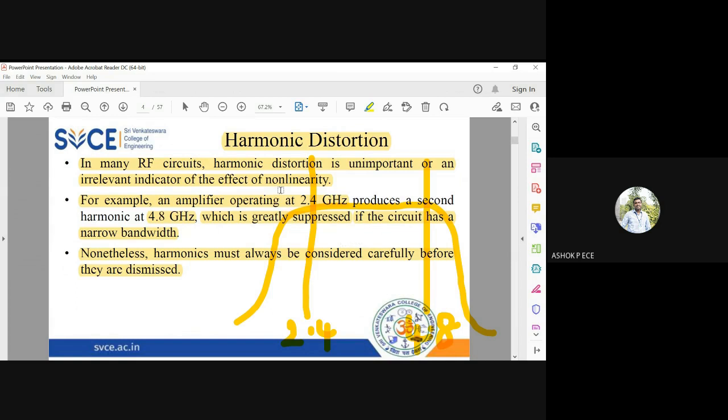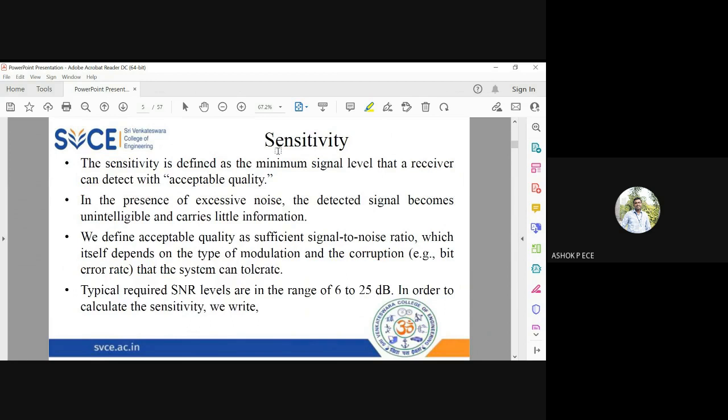All circuits will have harmonics. So depending on what characteristics you impose on the circuit, the harmonics may be eliminated or reduced in power when compared to the original signal. And this is regarding harmonic distortion. And we have one more parameter called sensitivity.